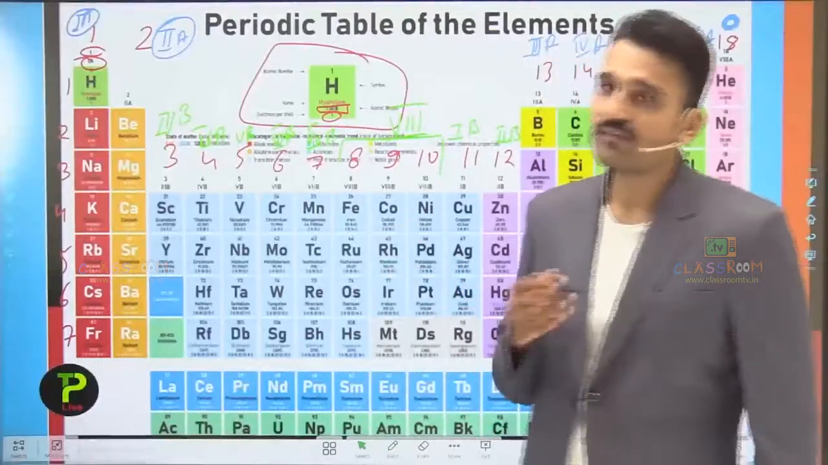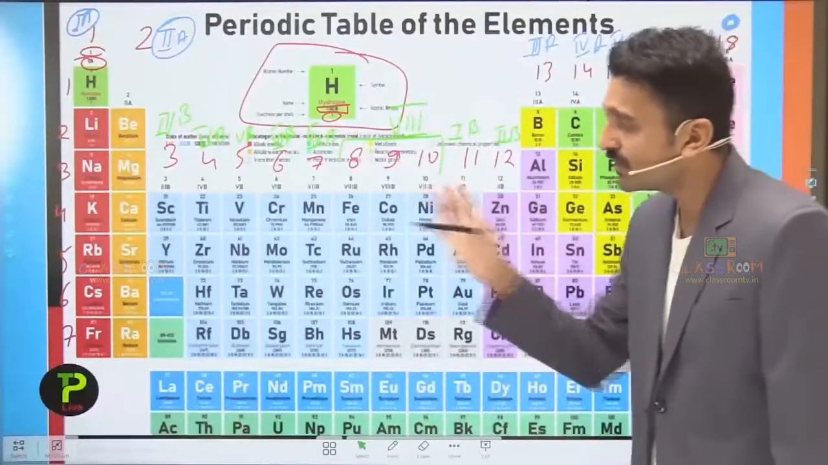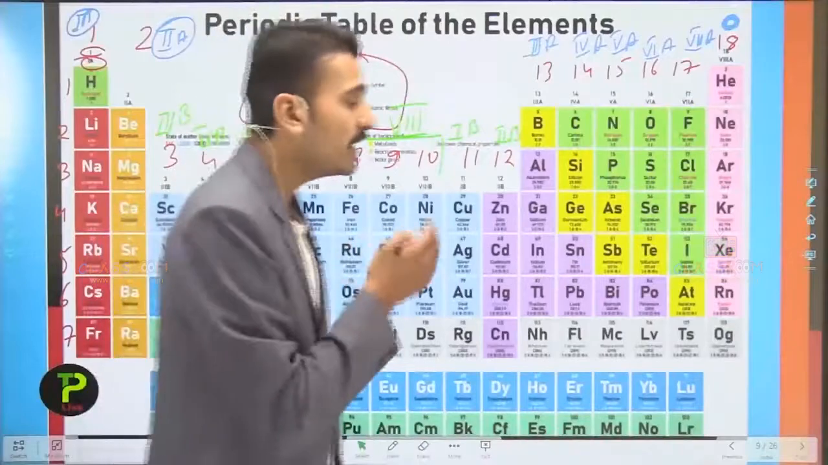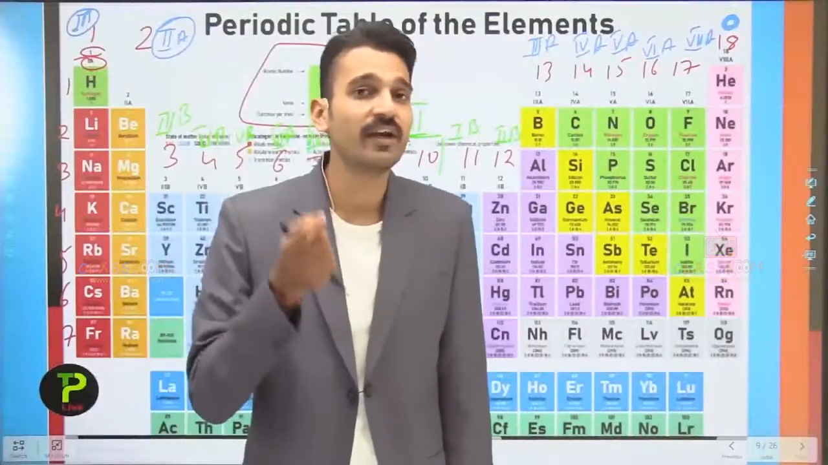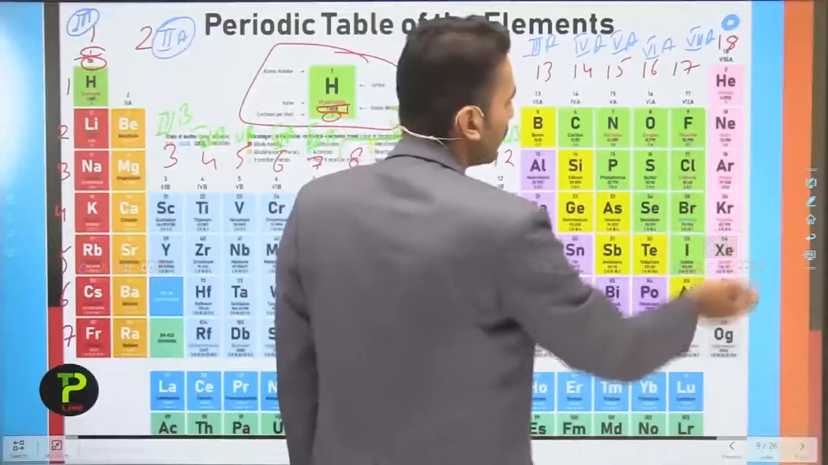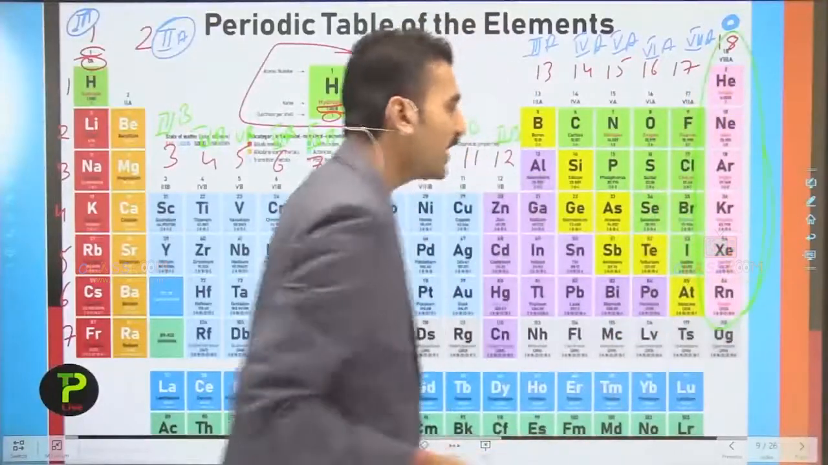Here you can see that this periodic table is so colorful. So why are the colors put in this periodic table? Each color represents a different family of elements. For example, here you can see the pink color, it represents the family of noble gases, while